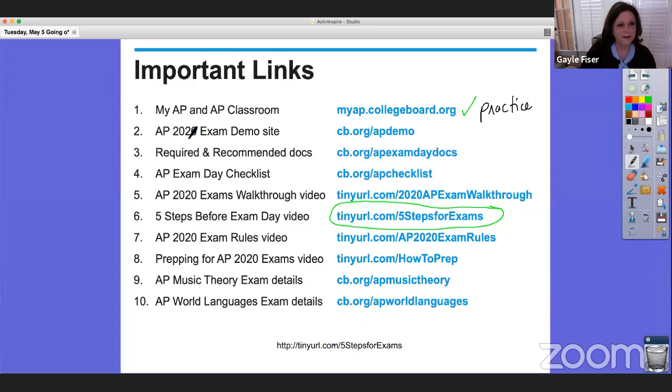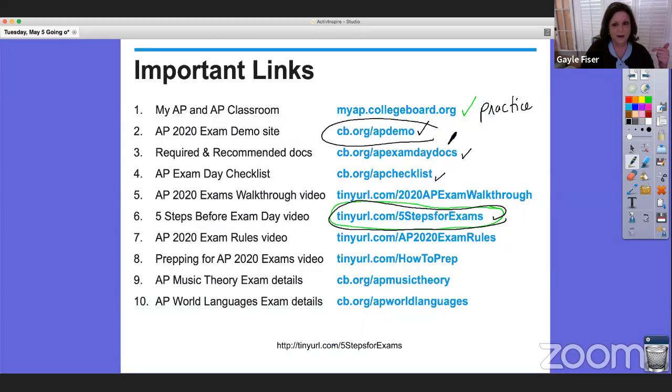And then you've been to the demo site, hopefully. My students and I ran through that yesterday morning in my classroom, and today they actually did it while they were answering last night's questions, deciding which way they were going to go, whether they were going to split screen and all of that. There's your documents, your checklist, and I think start here, okay? Use your time wisely, start there, practice there, and get your list printed. That's my advice for right now, okay?